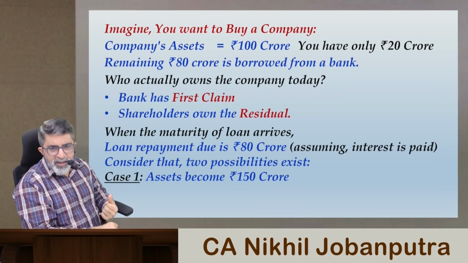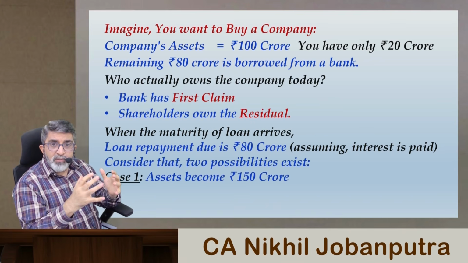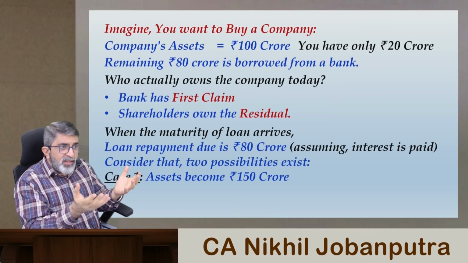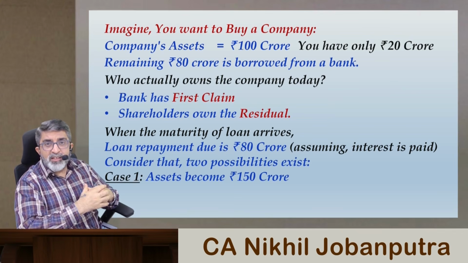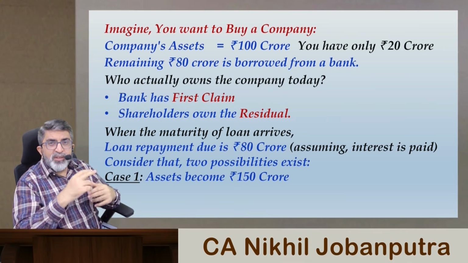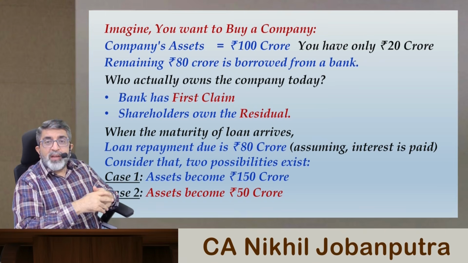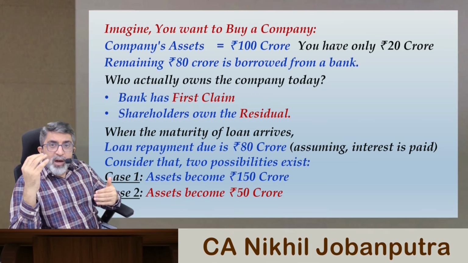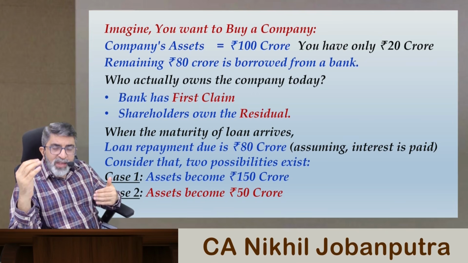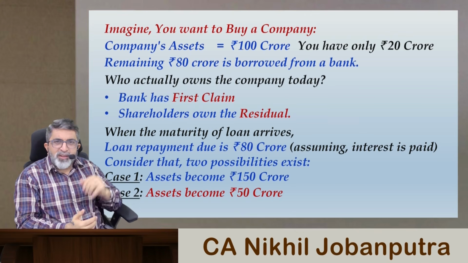Case 1, where assets that you are having, which were initially 100 crore, these assets have grown to 150 crore, possibly because of the profits that company has earned. Second alternative could be another case where the company would have suffered the loss and 100 crores worth of assets have now come down to just rupees 50 crore. Now these two possibilities exist.